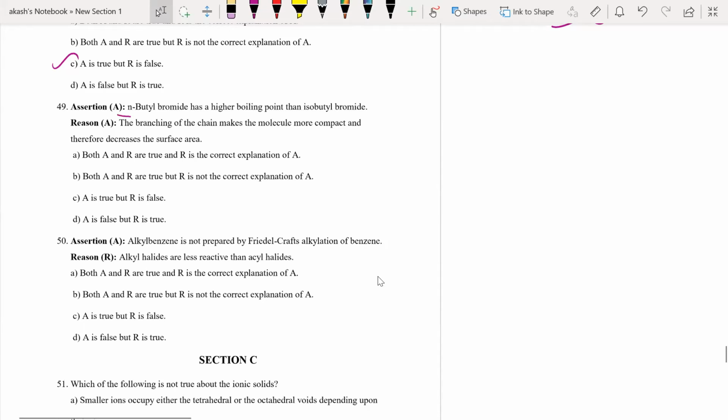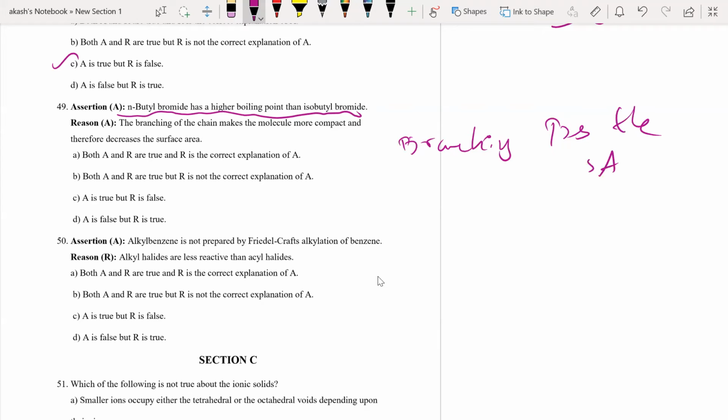Okay, n-butyl bromide has a higher melting point than isobutyl bromide, because branching of chain makes the molecule more compact and therefore decreases the surface area. Please understand, branching increases the surface area, right? But what they are telling here is that branching decreases surface area. This statement itself is wrong.